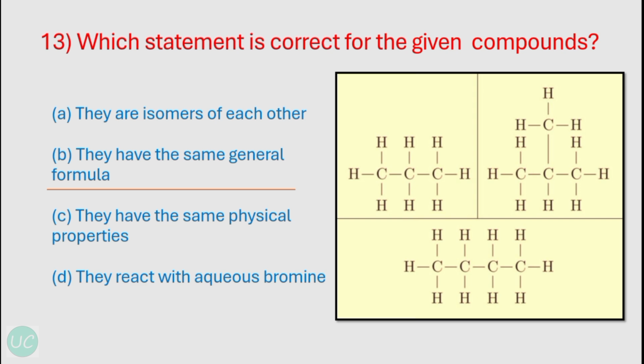And the option number D, they react with aqueous bromine. So this option is also wrong. Alkanes do not react with liquid bromine. Alkanes are saturated compounds, so there is no room for bromine atom to be added to the molecule. Therefore no reaction takes place and the solution remains brown. Okay, so the correct option over here is B only.